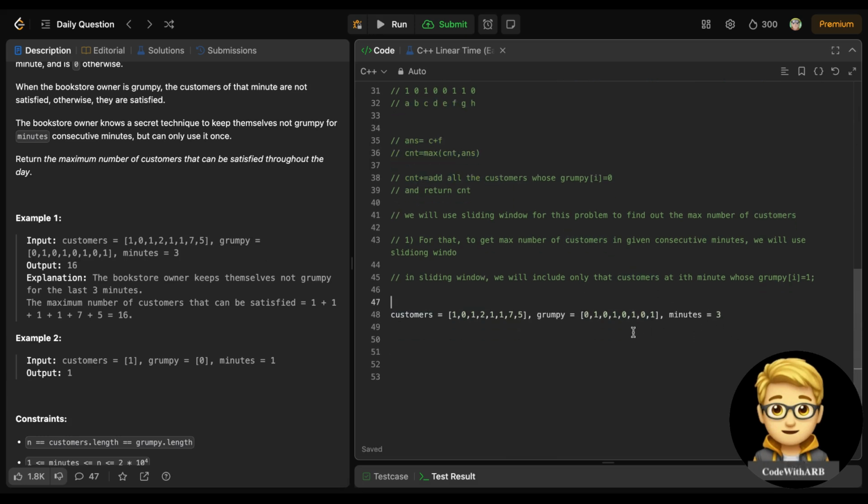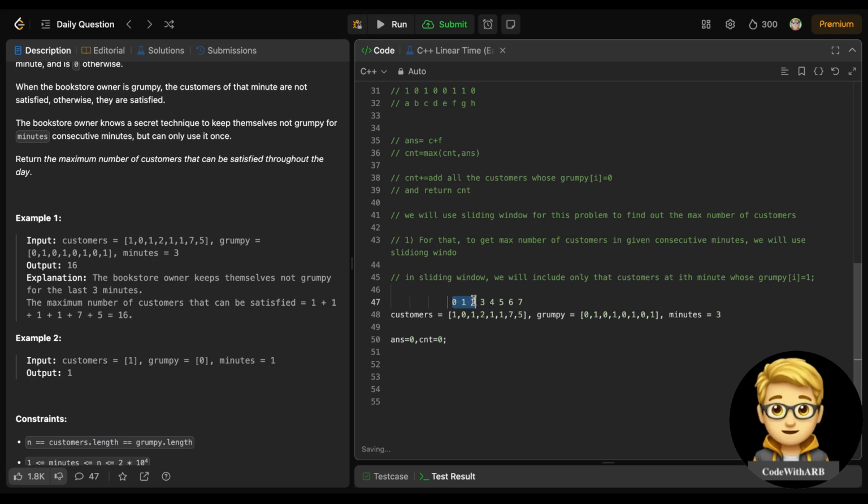So minutes is 3, and the grumpy values and customer values are here. The answer will store the max customers within these minutes, and the count is for differentiating between these factors. First, I need to store all the minutes within 3. So indices are 0, 1, 2, 3, 4, 5, 6, 7, right?